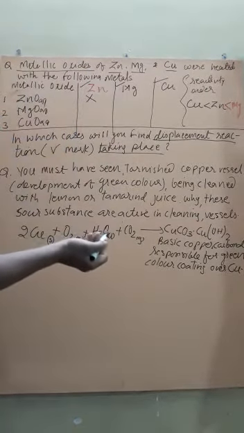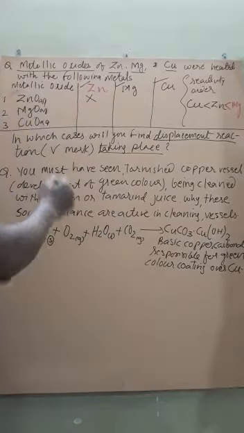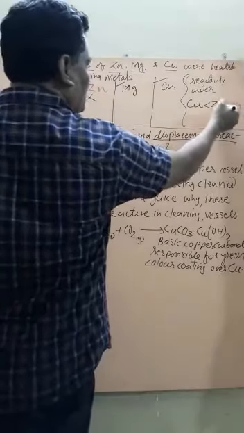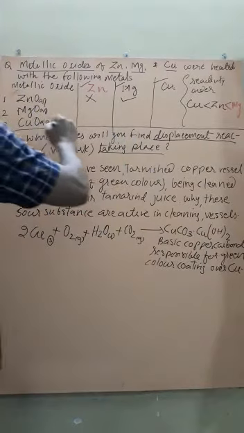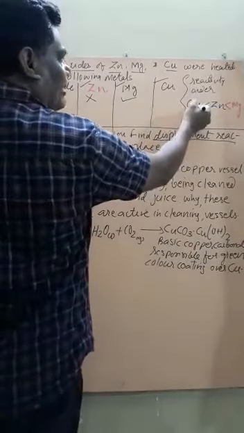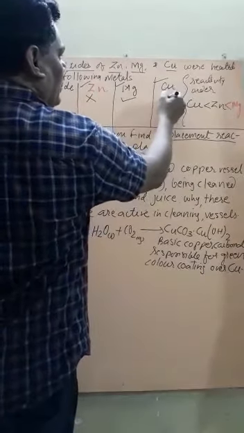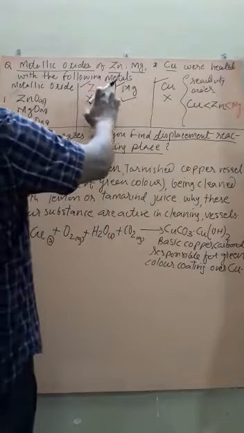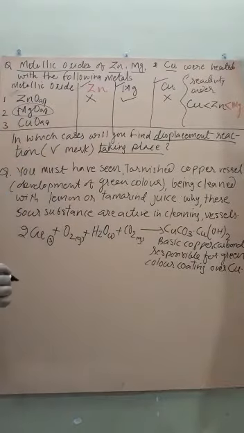But if magnesium is added to zinc oxide solution in another vessel, magnesium being more reactive than zinc, the reaction will take place. What about copper? Copper is even less reactive than Zn and Mg, therefore again there will be no reaction.